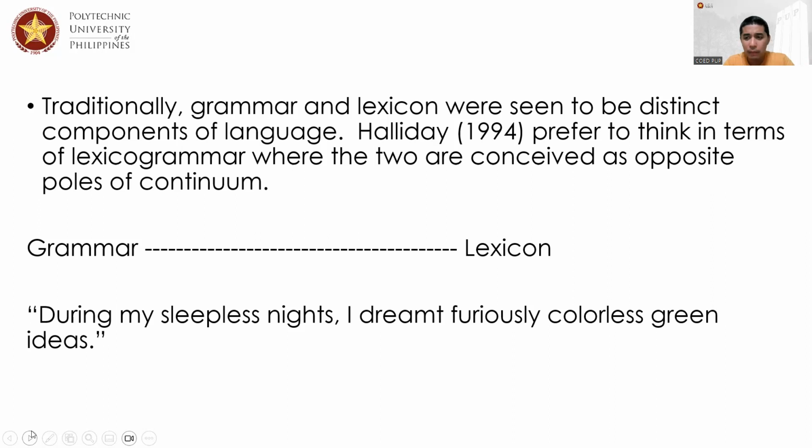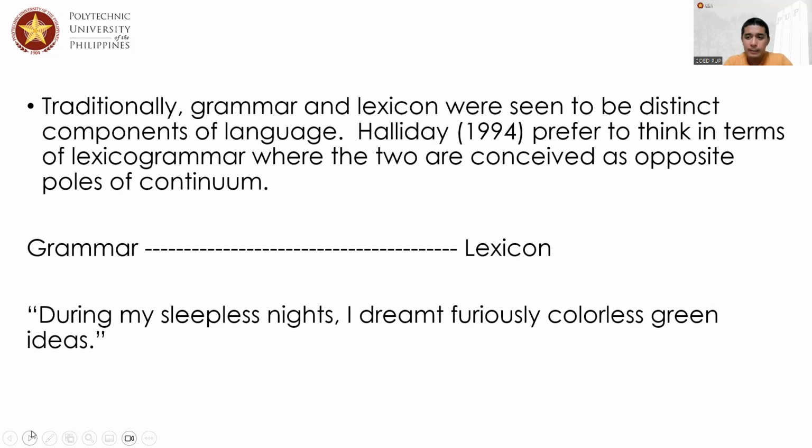For example, there is a popular sentence that says, "During my sleepless nights, I dreamt furiously colorless green ideas." If you try to look at the grammar of the sentence, the rules of the language, the structure, there is actually no problem in this sentence. The structure is correct. The tenses of the words are correct. The spelling, they are all correct. However, if you look at the meaning of each word used in the sentence, and how they are being used in the sentence, actually, there is a problem.